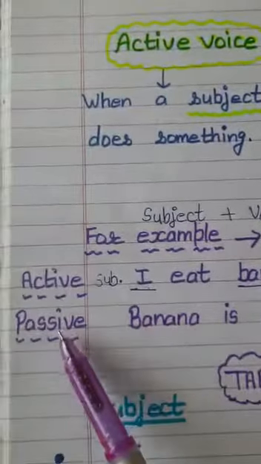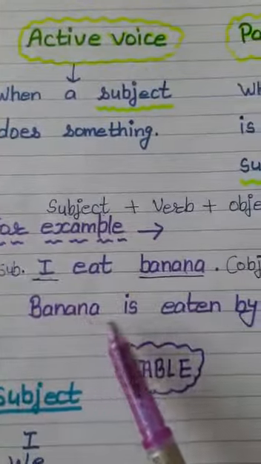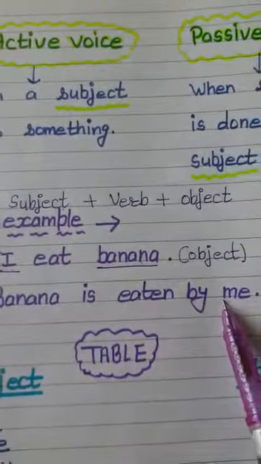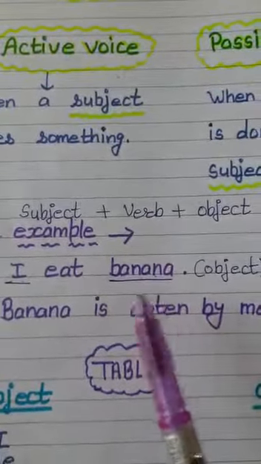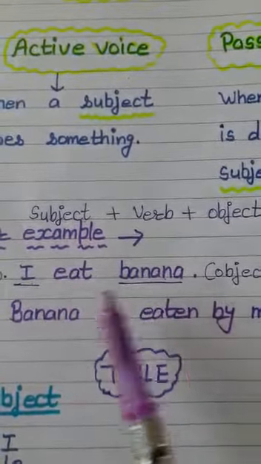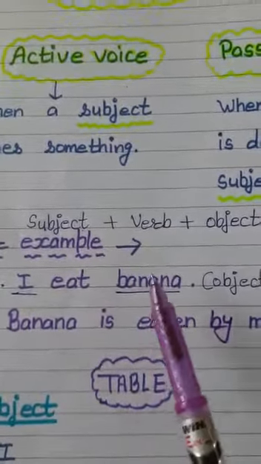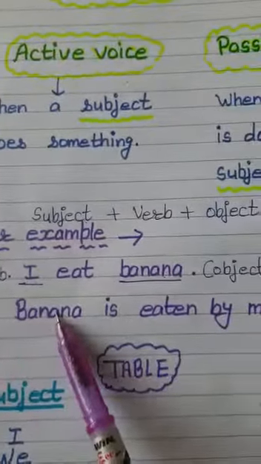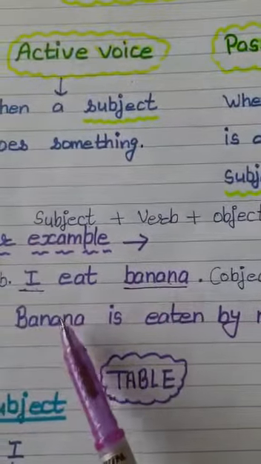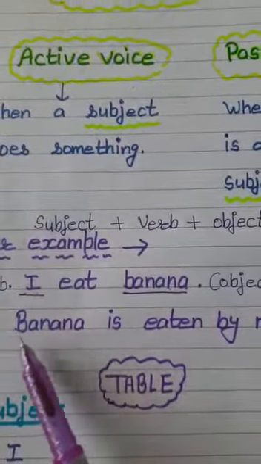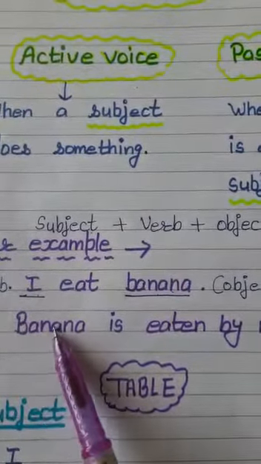Now, in passive case, banana is eaten by me. Students, here only notice the places of subject and object. Leave the rest here. Now, in passive case, what do we see? That object has come at the first place. It means object has taken the place of the subject.